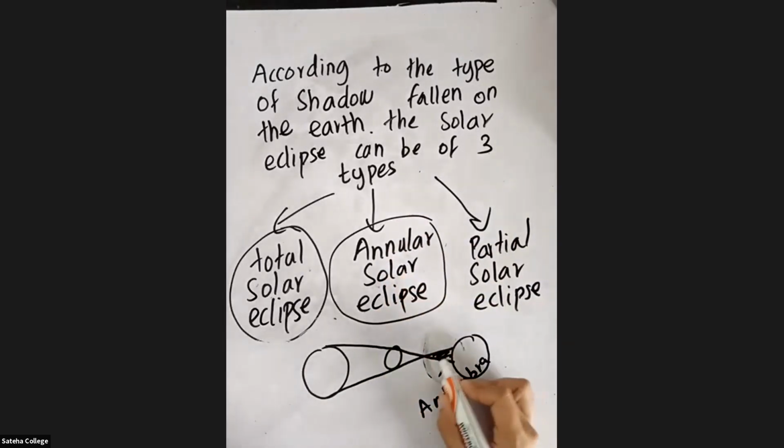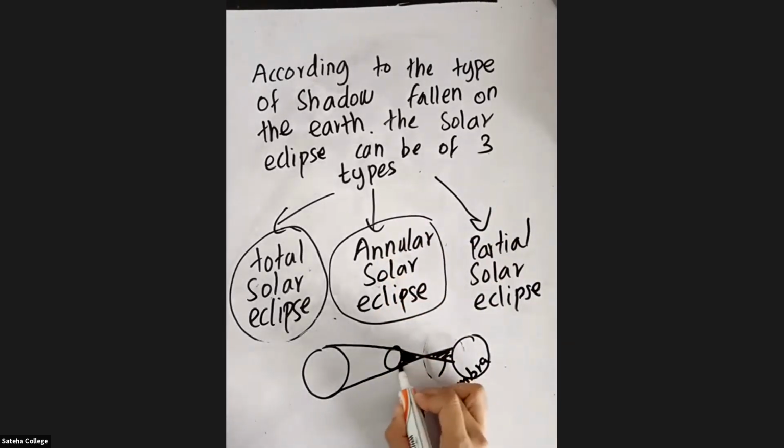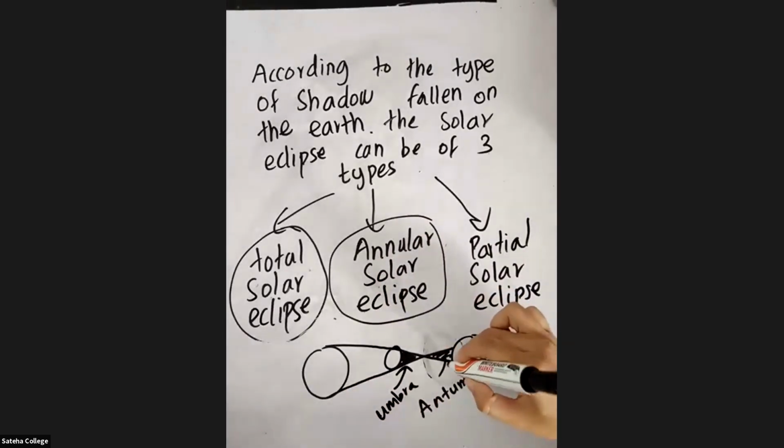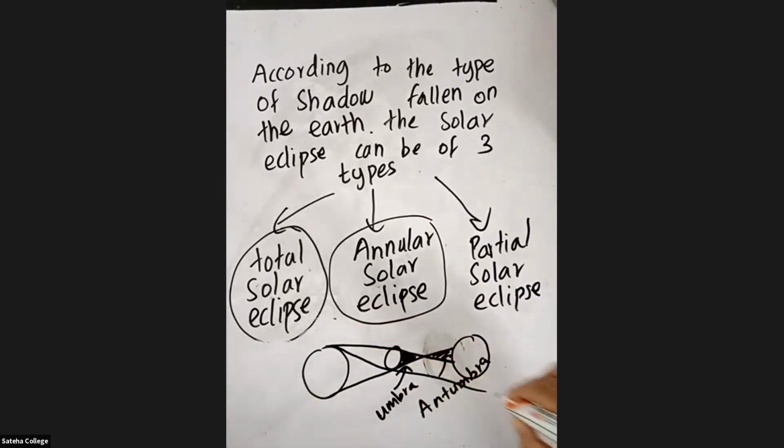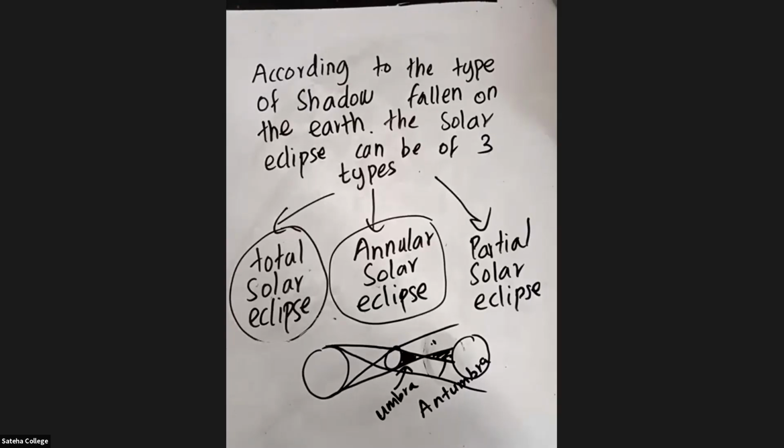What do you call this region? What did I say about this region? Umbra. Very good. This is the umbra. Then I will draw a thing like this. So what is this region, students? These two regions, what do you call them? Penumbra. Well done. Very good, students.